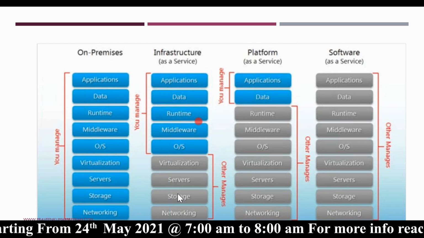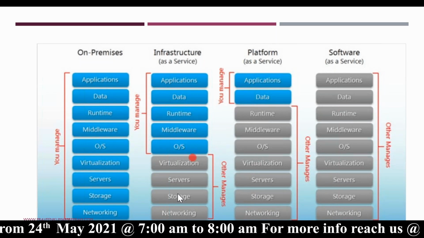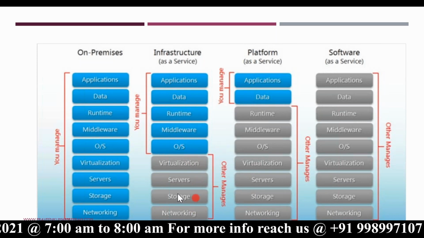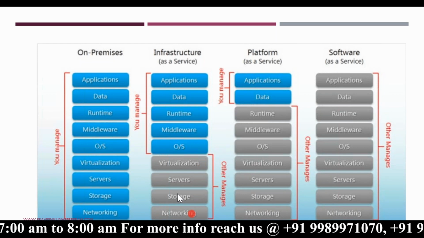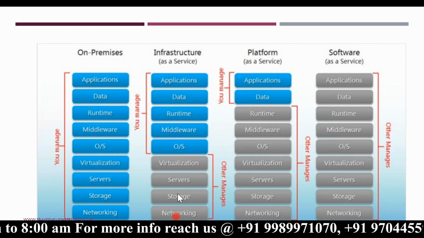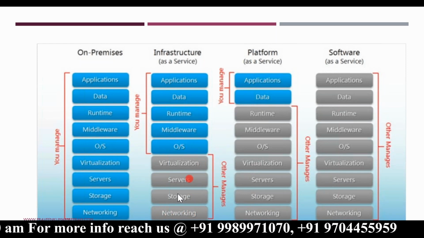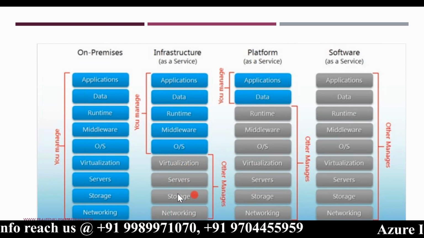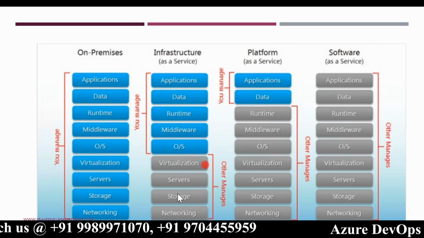Microsoft themselves will take care of some of the functionalities which are colored in gray. We don't need to worry about maintaining buildings, setting up networks, setting up physical servers, and virtualization. All these will be taken care of by Microsoft Azure.